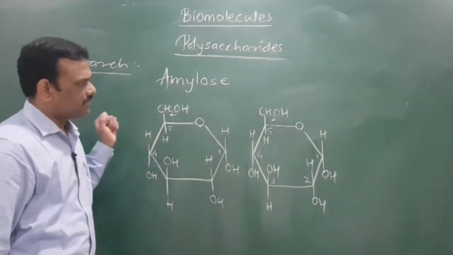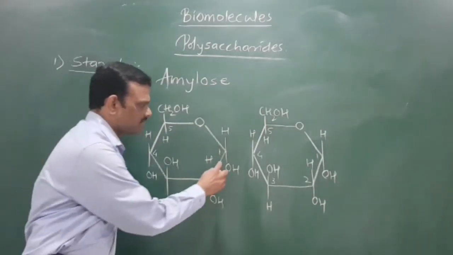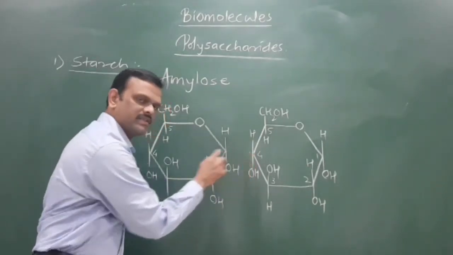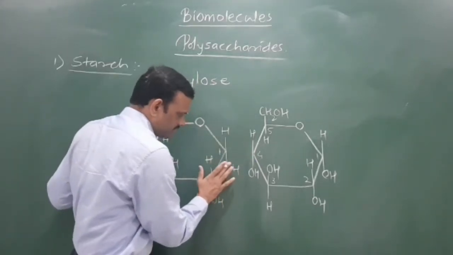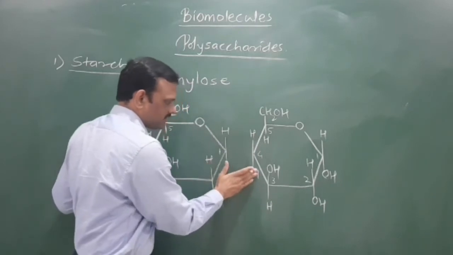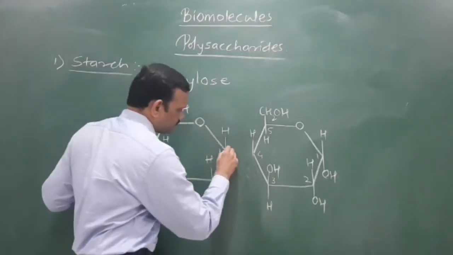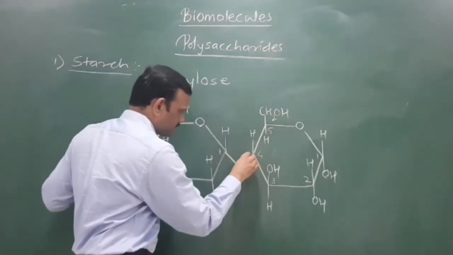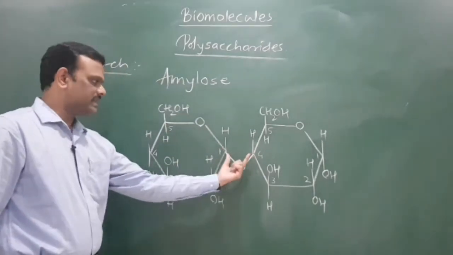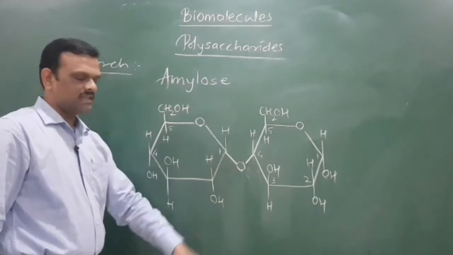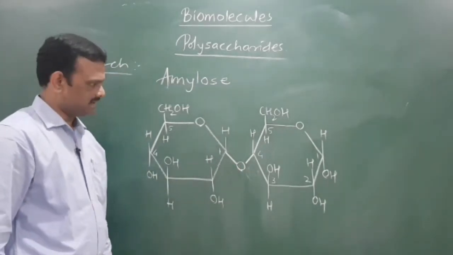Now during formation of maltose sugar, we link this C1 and C4 by dehydration. That means one hydroxyl and another oxygen, another hydrogen atom, link to each other by glycosidic linkage like this. That means both the hydroxyl groups are down, therefore the linkage is also down, and such type of linkage is called an alpha glycosidic linkage.